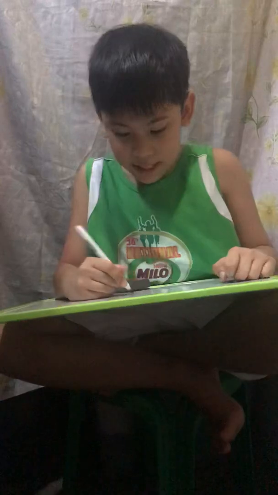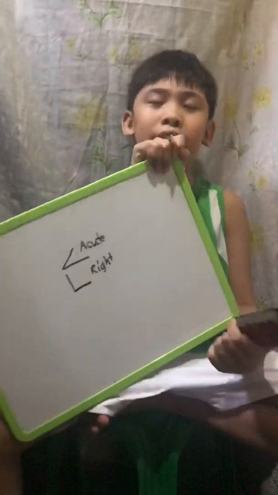The next one would be the right angle. Can you show it to us? It's like the perpendicular line that I showed you earlier. Right angles are angles that measure exactly 90 degrees. Okay. Next one.